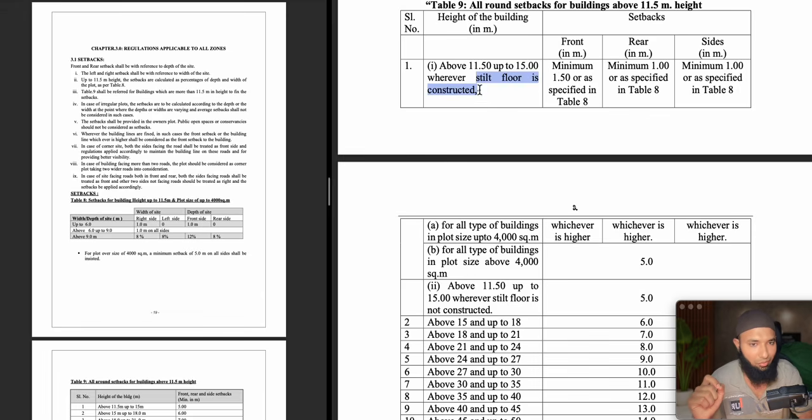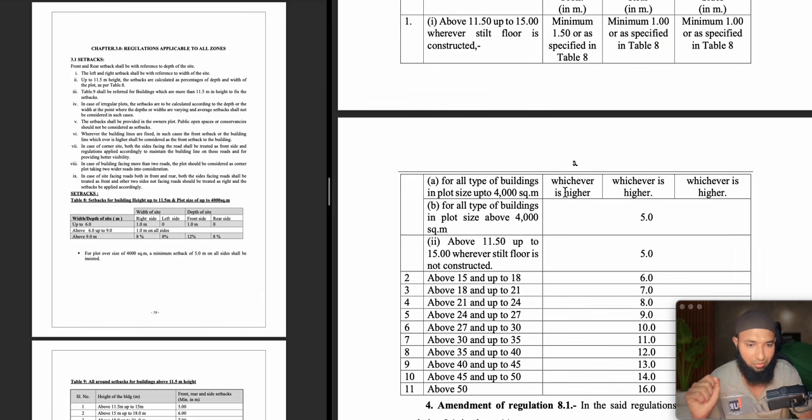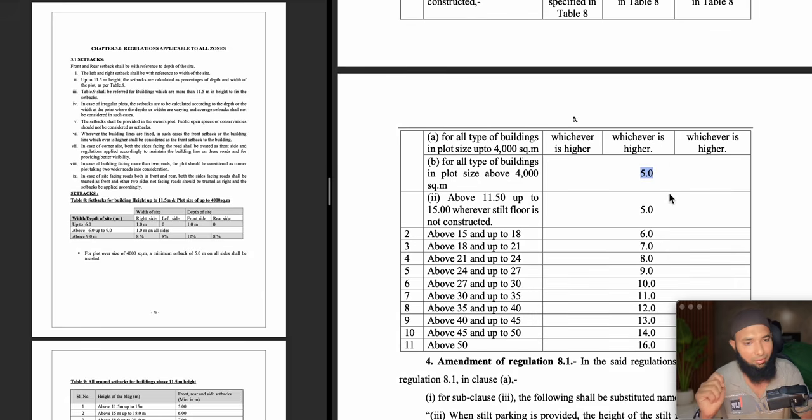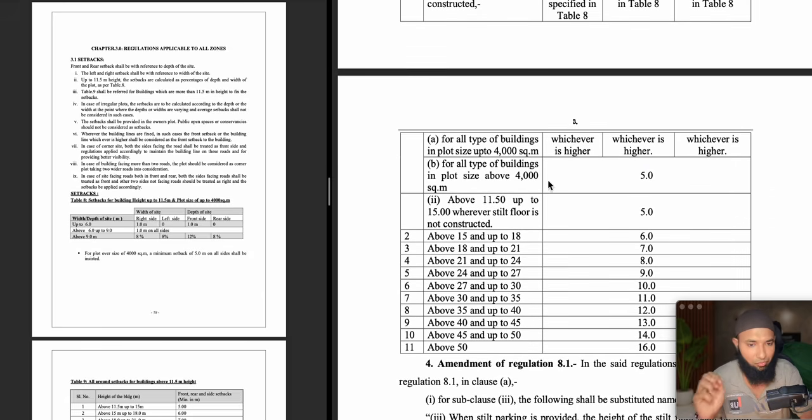If the stilt floor is constructed, setbacks can be only 1.5 meters front, 1 meter on all the other sides. So that is one advantage for setbacks. For all types of building where plot size is above 4000 square meters, no option, you have to leave 5 meters of setbacks. That is going to be a common thing which was before.